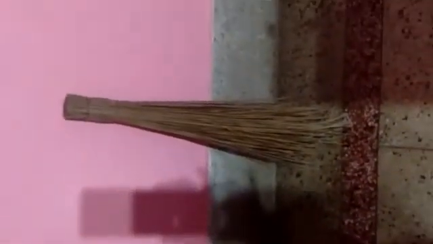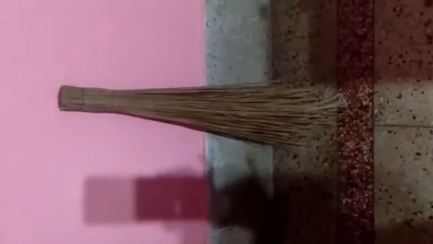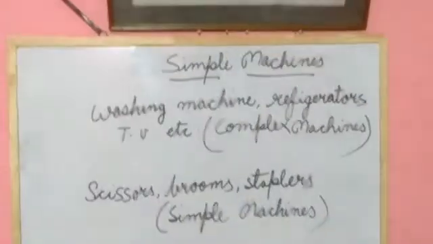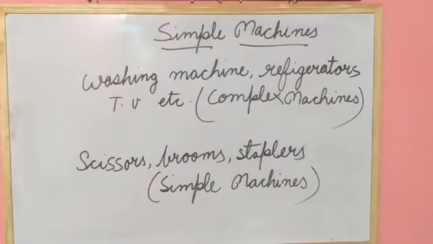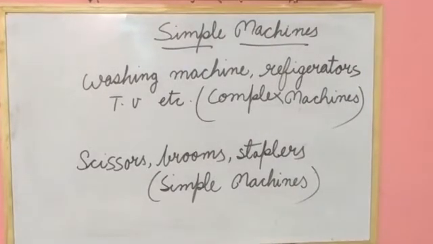And besides these different machines, what is this? This is a broom. Yes, you have seen a broom. So we are using different types of machine in our daily life.